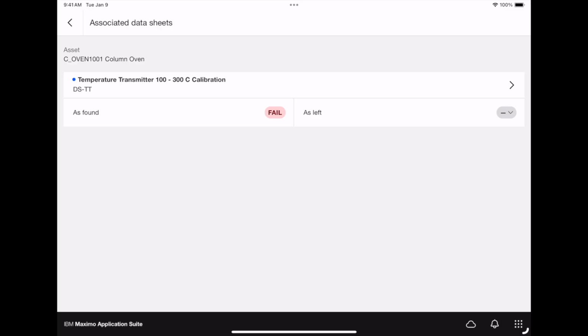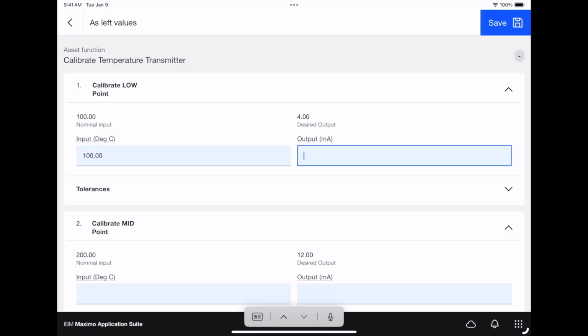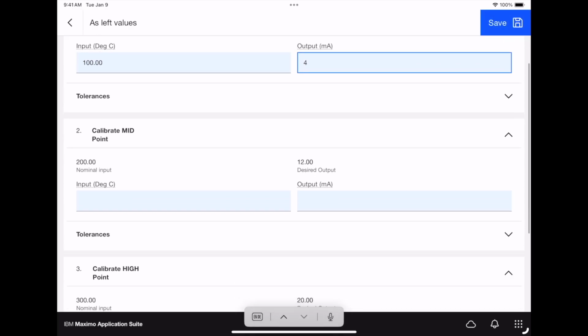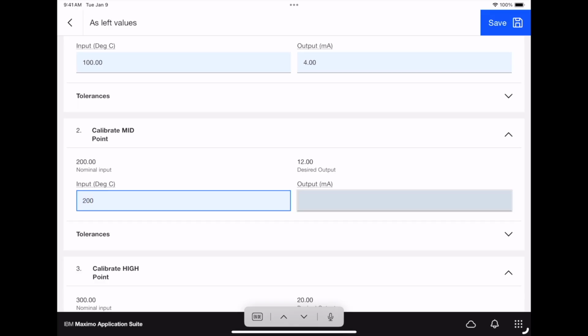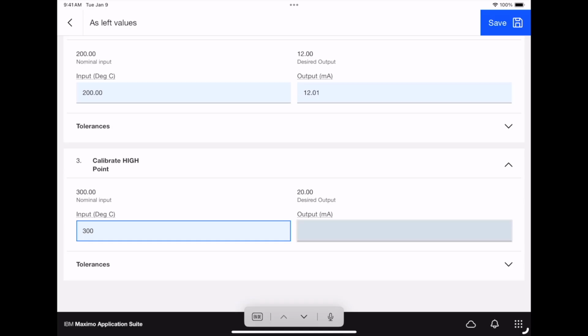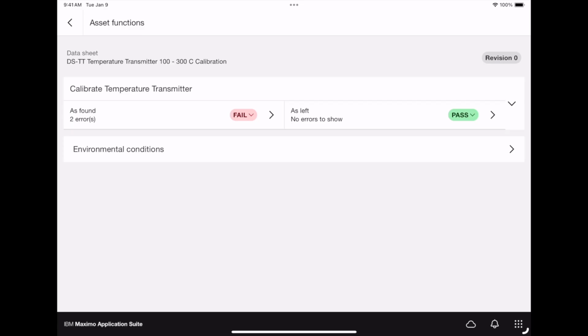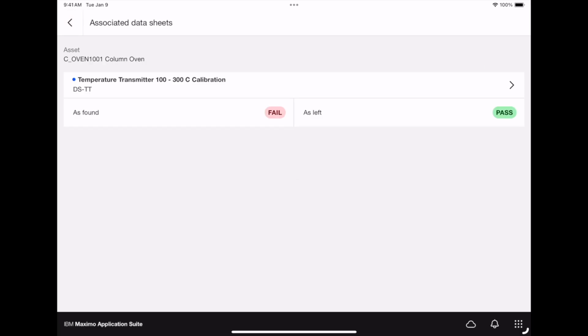So now he's going to go to as left and enter the readings. In the first input, he gets a perfect 4.0. The second input, he'll get 12.01, which is close enough. And for the third, he will get 20.02, which again is close enough. Now when he saves these readings, the calibration will show as passed. This is safe. It's safe now for the critical batch to be released.